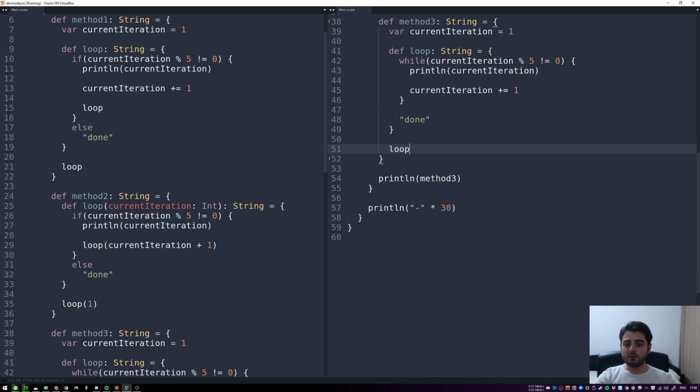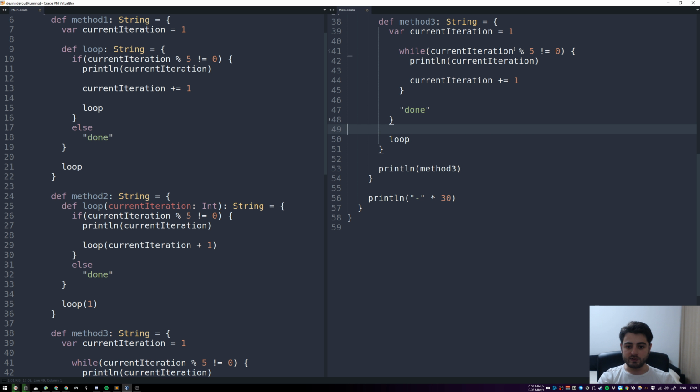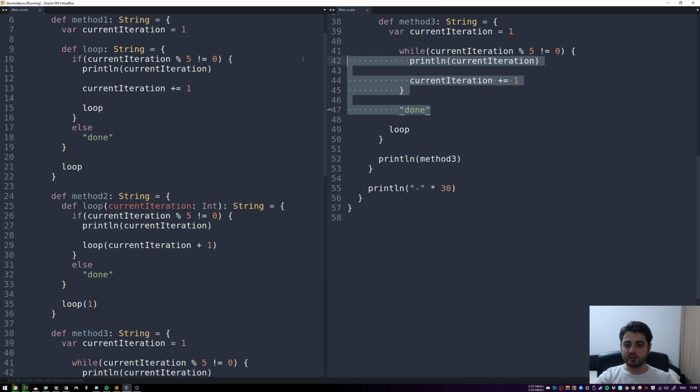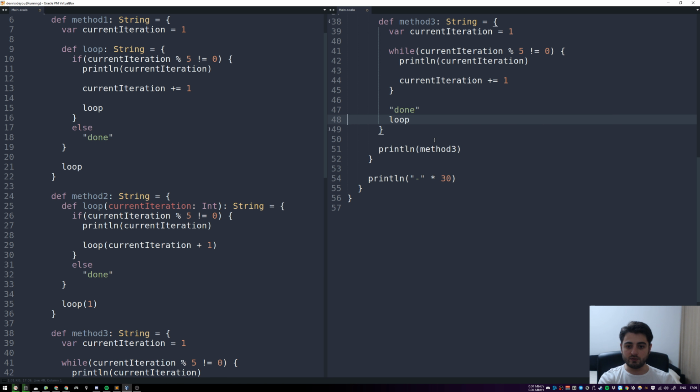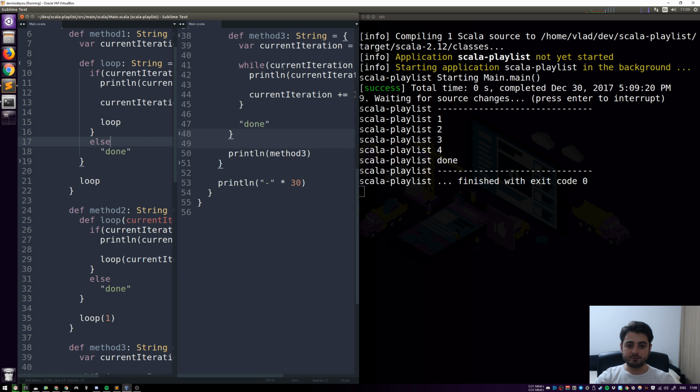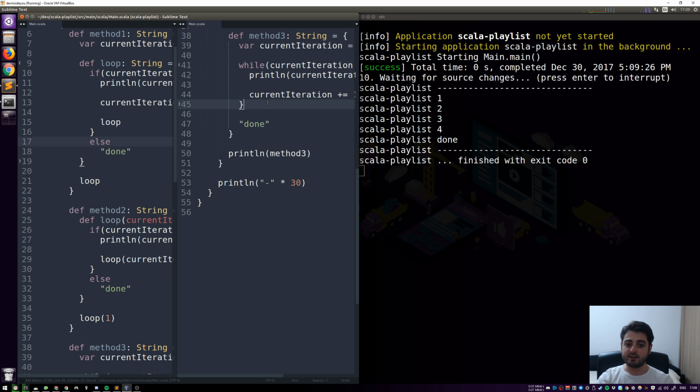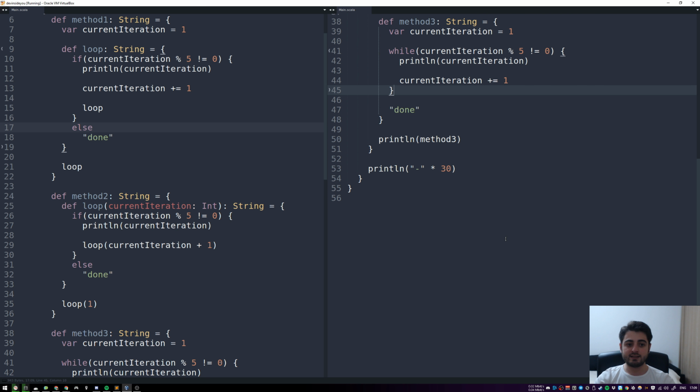Okay, and now because there's no recursion happening anymore, right? So we're just creating the stuff and then we're calling it right away. Now there is no need to call it, right? So we already have a while loop. Why do we need our own, right? So we can just remove this and remove this curly brace, and now we're just gonna indent this thing over here, and we're not gonna need to call loop, right? So this is the method 3. This is the while loop, exactly the same thing. I forgot, I just pressed save and it ran, but you didn't see. So I'm just going to press save again, and then it's running. It's exactly the same thing, right? So let me maximize it again so that you can compare it, right, and play with it.